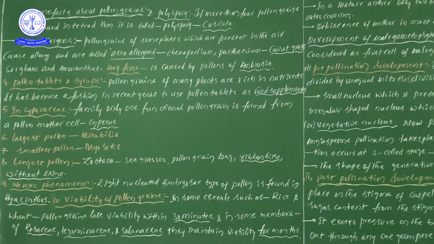Some kinds of pollen grains cause allergy. Best examples are Parthenium, also known as carrot grass, and Chenopodium, sorghum, amaranthus. Likewise, there are different types of examples. Here we have seen the information of Parthenium also. What is the Parthenium information? Definitely it causes chronic respiratory disorders, asthma and bronchitis. Already we have seen all these examples of Parthenium.